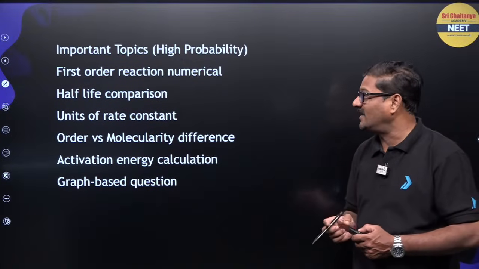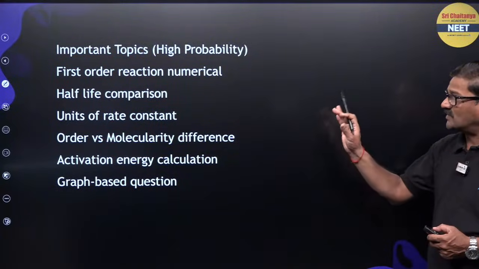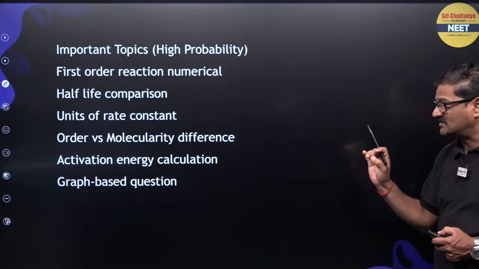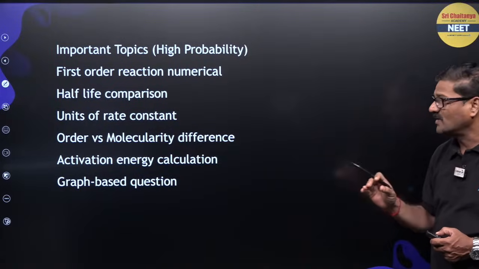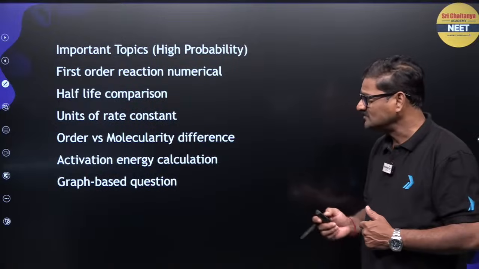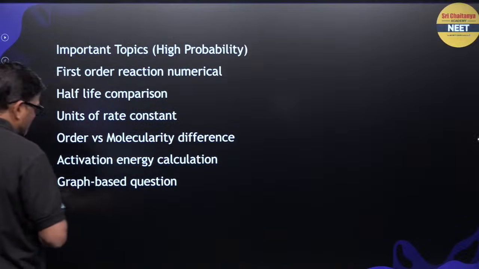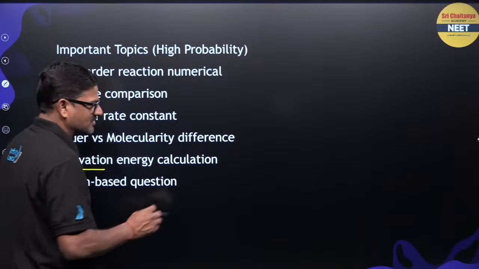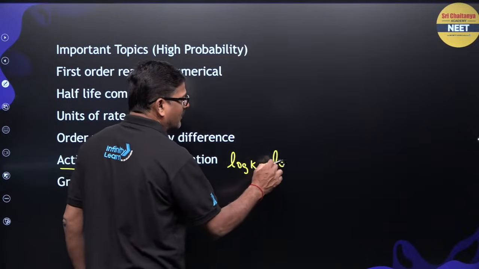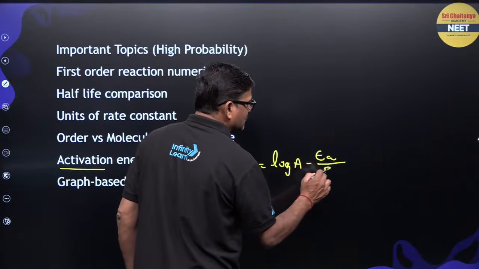So follow this method, and important tips. So here, children, there will be a numerical on first order reaction, there can be a numerical on half-life comparison, units of rate constant according to order, and molecularity. And activation energy calculation, graph based questions. If it is based on activation energy calculation, simply you follow this: log K is equal to log A minus Ea by RT, that's it.